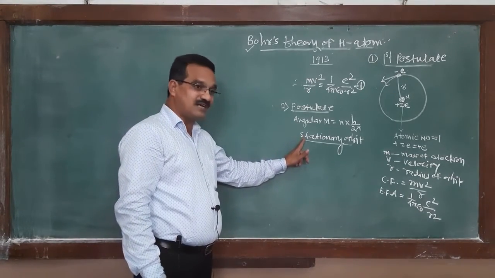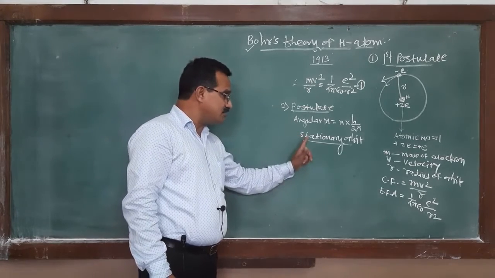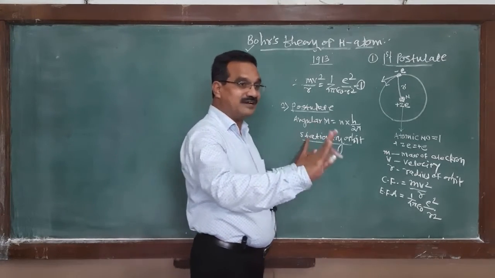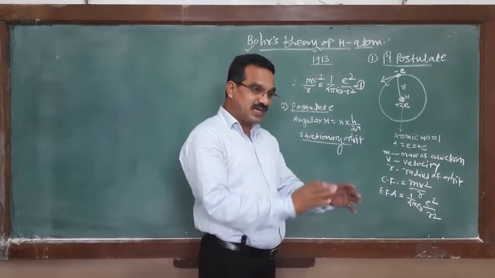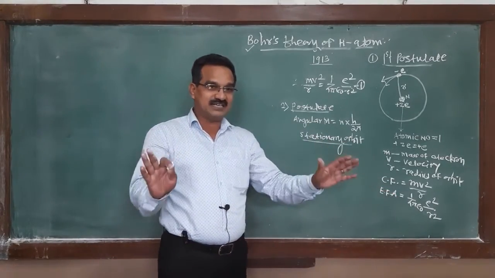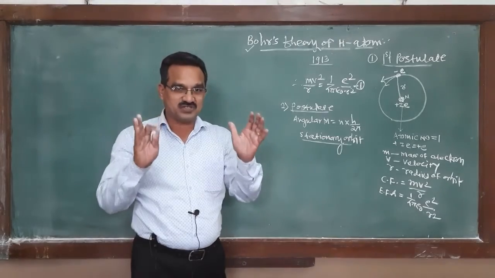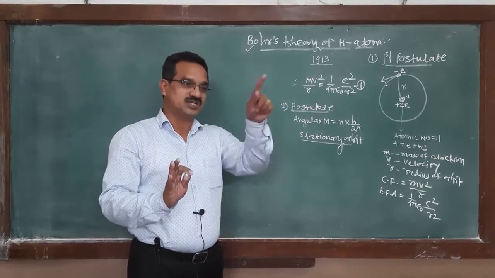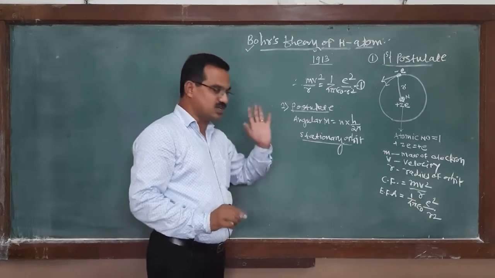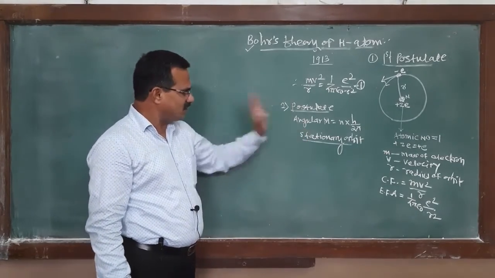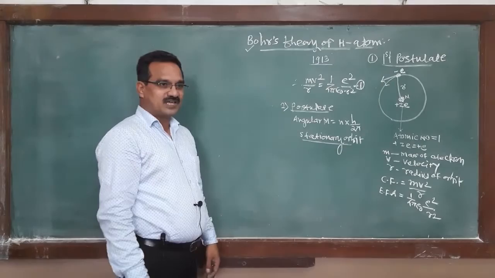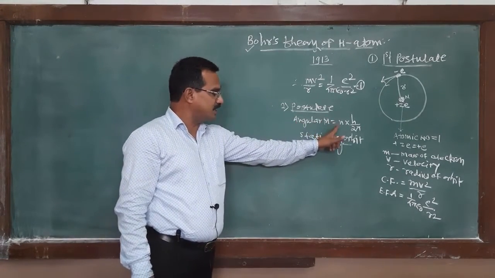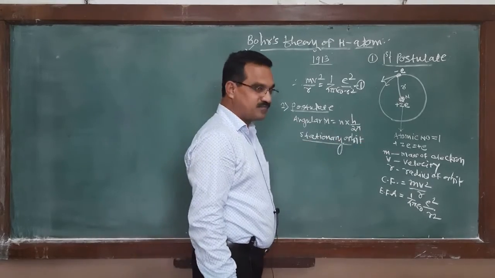When electron is revolving in such orbit, it cannot radiate energy. Its energy remains constant, and such orbit we call a stationary orbit. And this is actually the quantum condition.